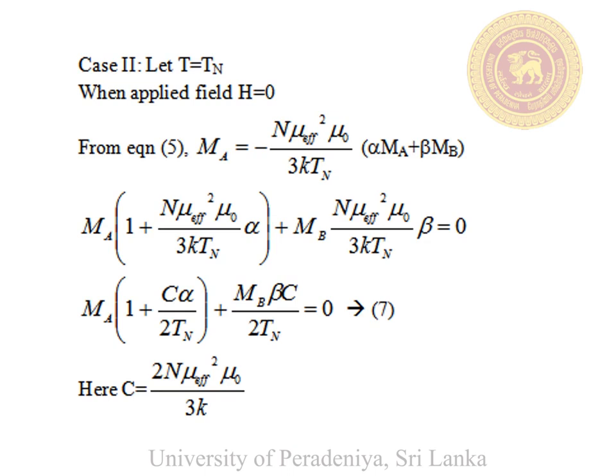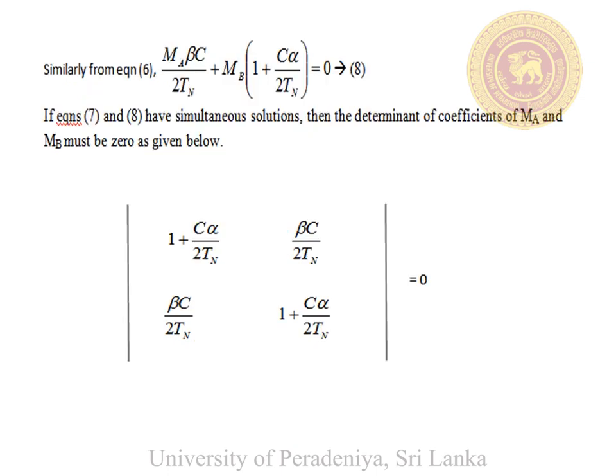Then we solve the problem at the Néel temperature. The applied field is assumed to be 0. If we put H equals 0 in equation number 5, then you can get equation number 7. Here we define a new constant, capital C. Similarly, starting from equation number 6, you can prove equation number 8.